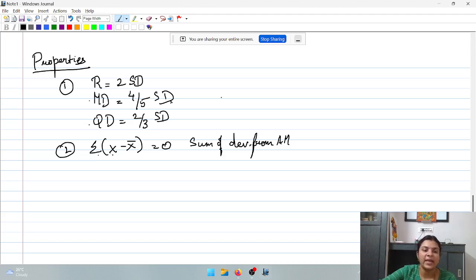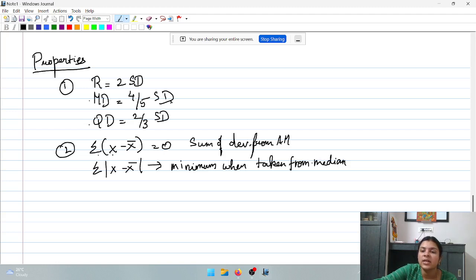Whereas when we speak of absolute deviations, sigma modulus of x minus x bar, this cannot be 0 because negative is not there. This will be minimum when taken from median, which is, instead of using x bar here, if I use median, then the observations will have the minimum deviations, right?